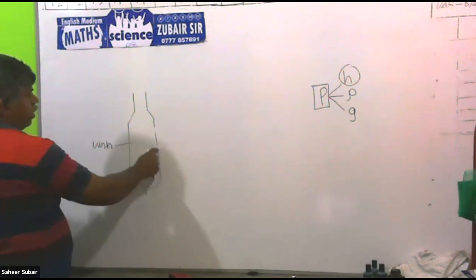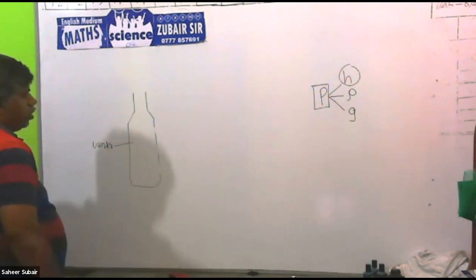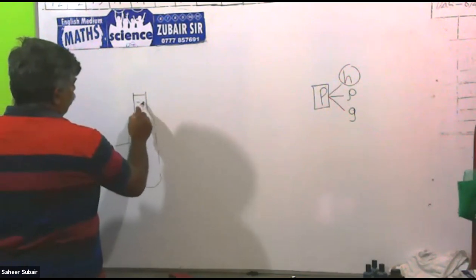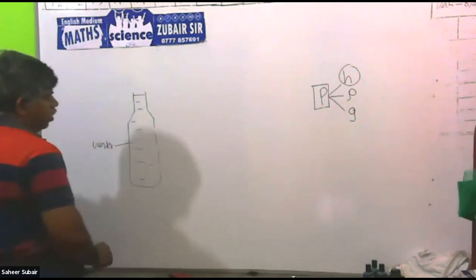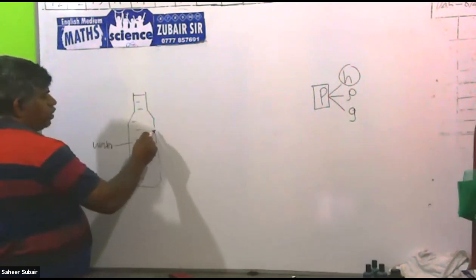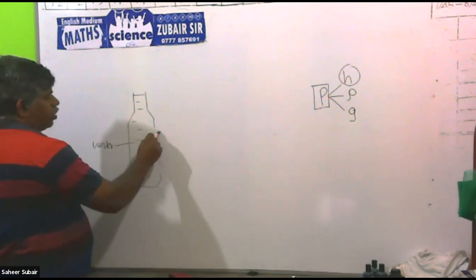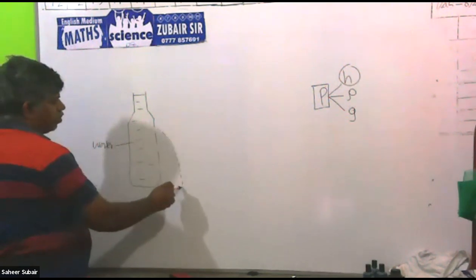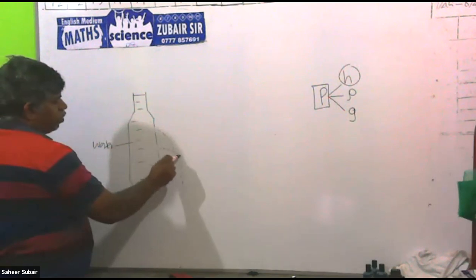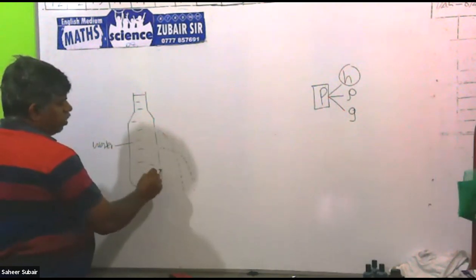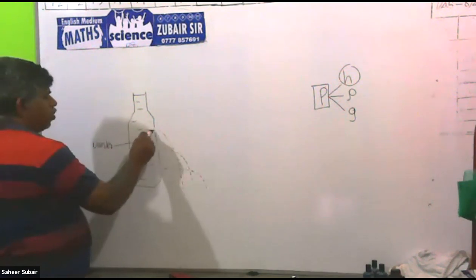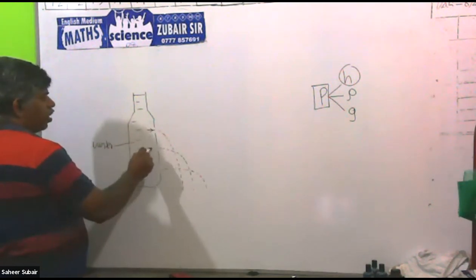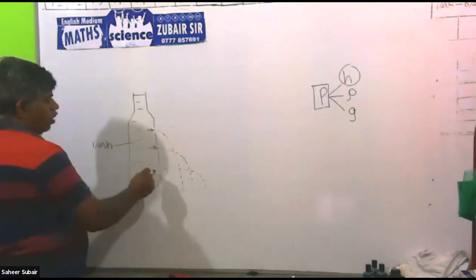And put some holes in this bottle. Right? The bottle is fully filled with water. You are putting a few holes into this. Then water will spill out through this. You can see through this hole the water spills like this. Through this one the water spills this way. Here the water comes out slowly. Here the water comes out faster than that. Here the water comes out very fast.